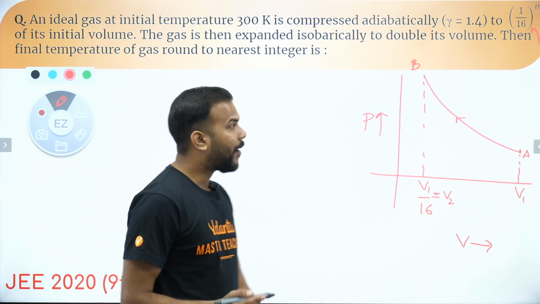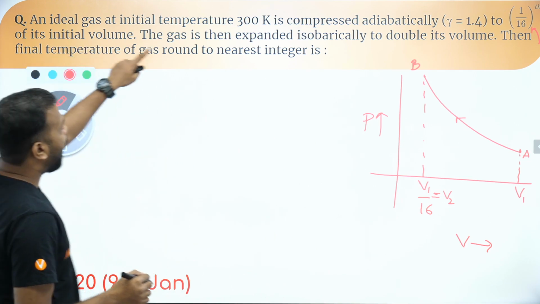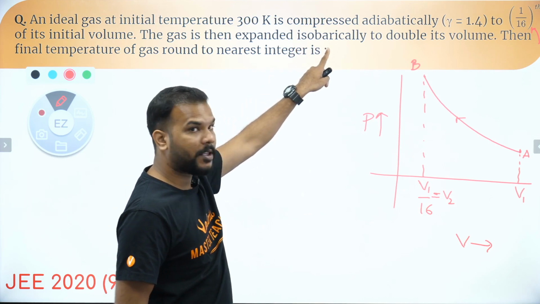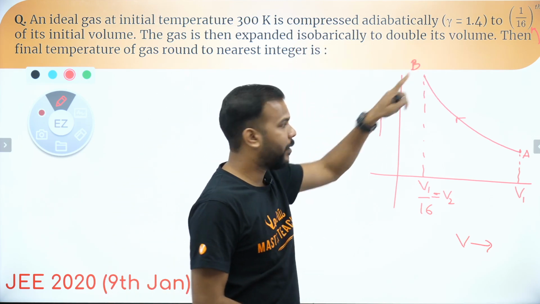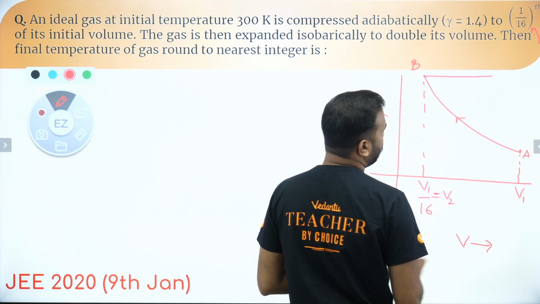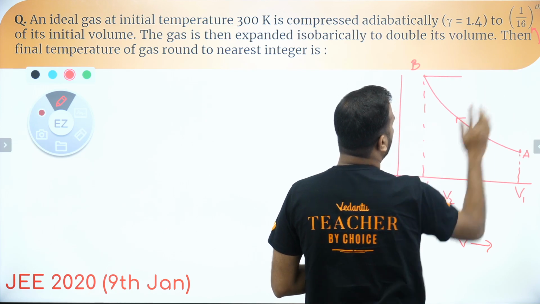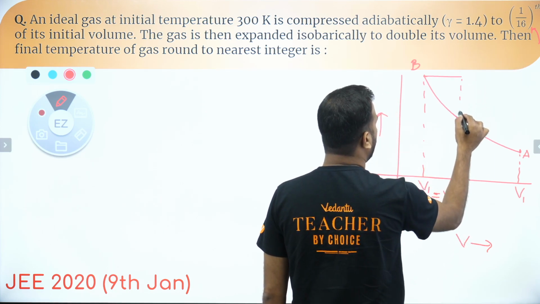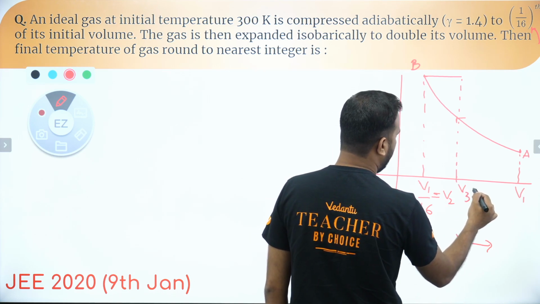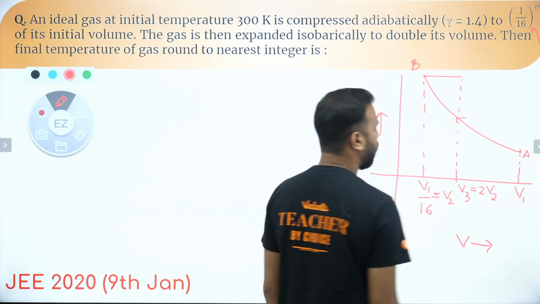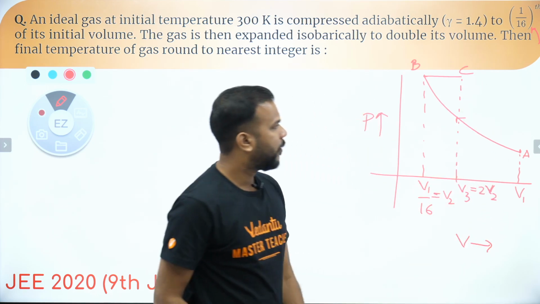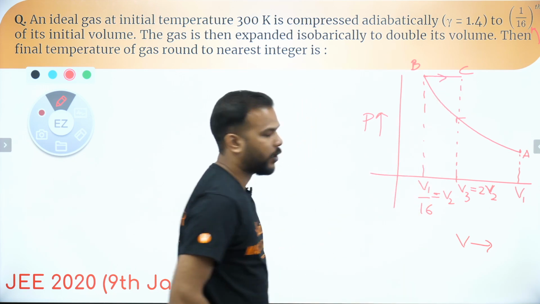After that the question says that the gas is then expanded. Now the volume will be increased isobarically, that means pressure will be kept constant, to double its volume. Now from here the pressure will be kept constant, so obviously it will be moving like this. Whatever is the value of V2, it will become double from there. So this is basically your V3, which is 2 times V2. I hope you guys are getting it. So this is your point C, and this is the direction.